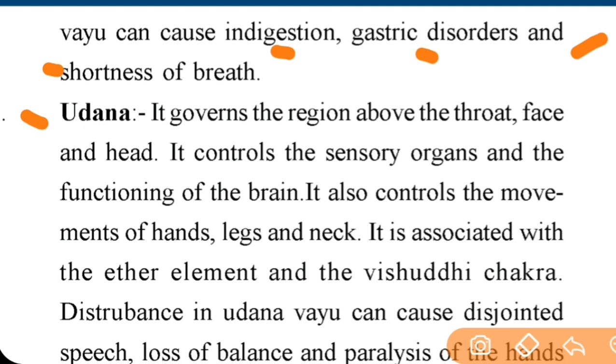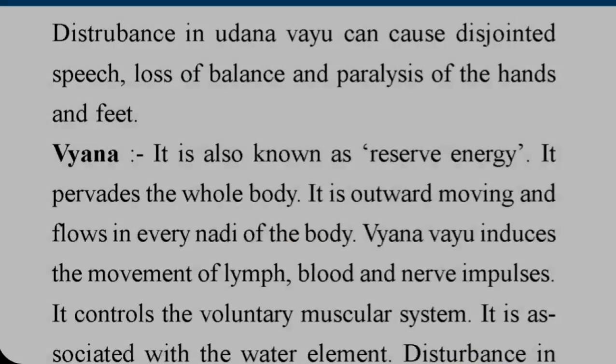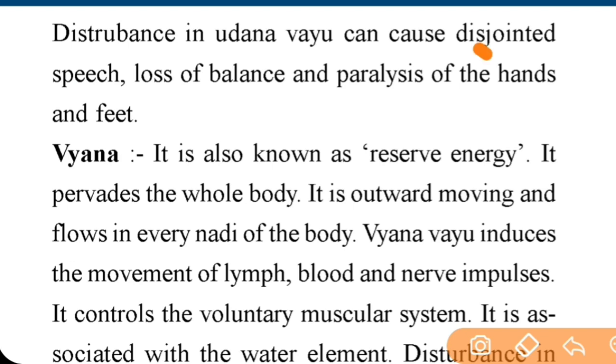It governs the region above throat, face and head. It controls the sensory organs and functioning of brain. Important point. It also controls the movements of hands, legs and neck. Important. It is associated with ether element and the Vishuddhi chakra. Disturbance in Udan Vayu can cause disjointed speech, loss of balance and paralysis of hands and feet.